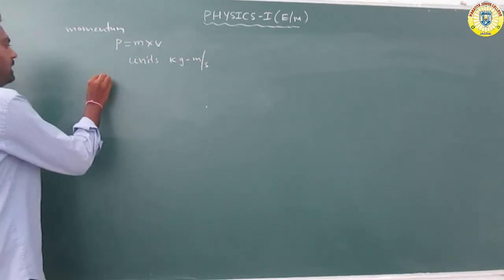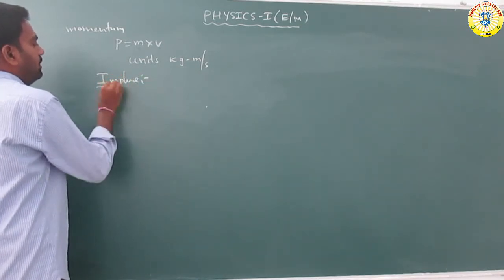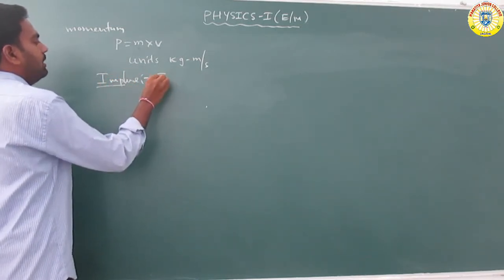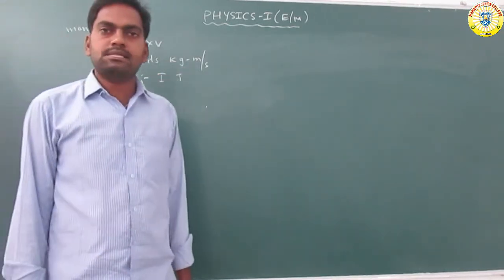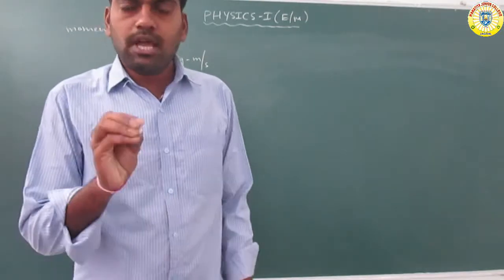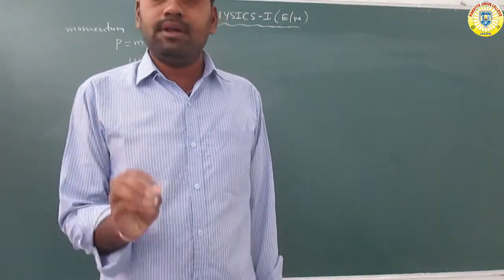And what is impulse? Impulse is denoted by I or J. Impulse means a large amount of force acting on a body for a very short interval of time.